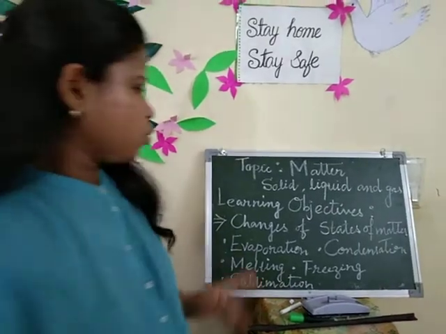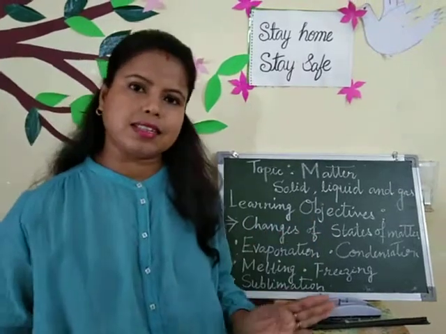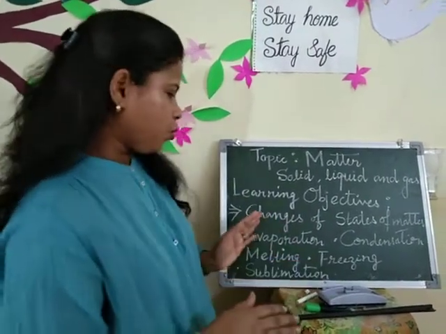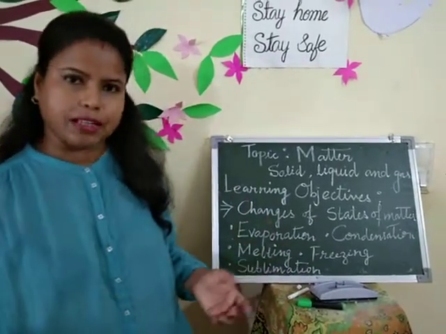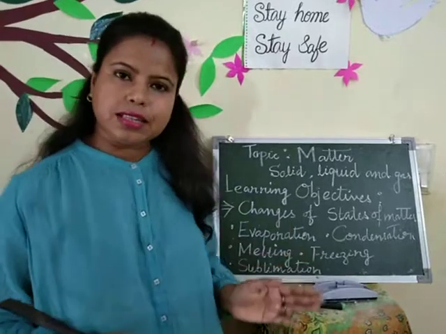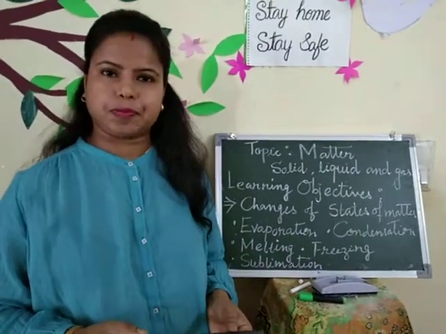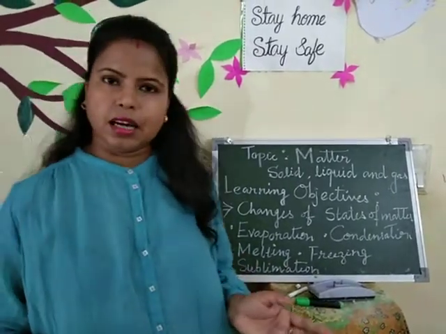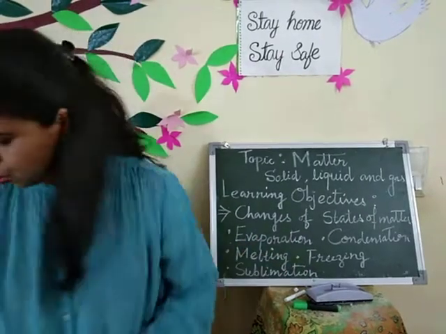Now, to change the states of matter, there are some changes in the environment and the substance. Mainly two types of changes are happening. Number one is endothermic change and number two is exothermic change. What is exothermic change? Exothermic change means when the substance, I'll show you.